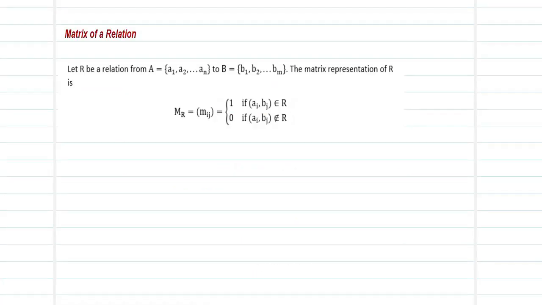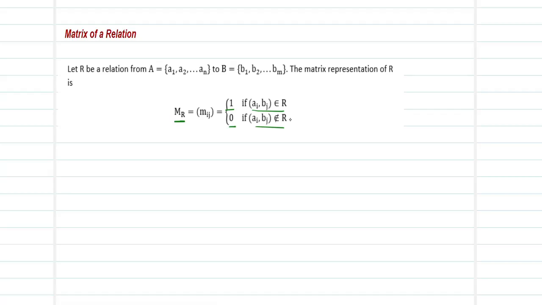Matrix of a relation R. Let R be a relation from the set A, which has the collection A1, A2 up to An, to B, which has B1, B2 up to Bm. The matrix representation of the relation is represented by the script MR, and the matrix Mij has just the collection of elements 1s and 0s. The matrix entry is taken as 1 if the ordered pair Ai, Bj belongs to the relation, and it takes the value 0 if the ordered pair does not belong to the relation.